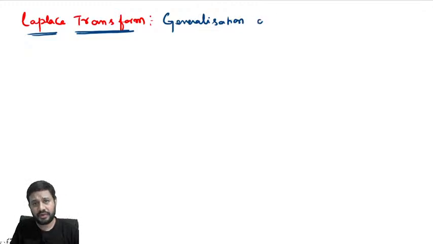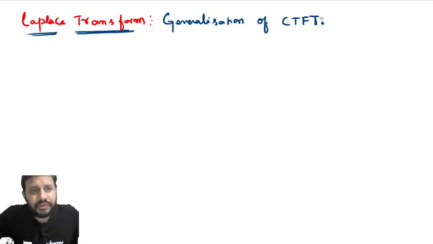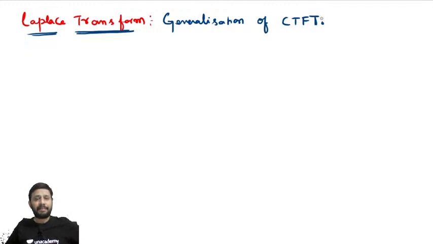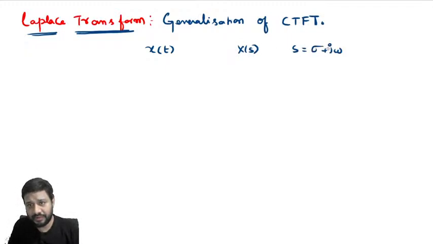Generalization of continuous time Fourier transform. See, there are some problems with continuous time Fourier transform which can be rectified in Laplace transform. And what is the expression for Laplace transform? Here, given a signal x of t, its Laplace transform is denoted by capital X of s, where s is a complex quantity given by sigma plus j omega.